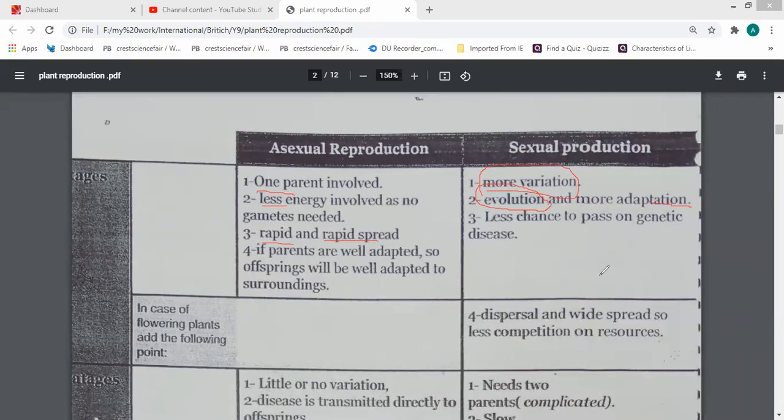For example, old people were giants, more than 3-4 meters tall, but now most people are less than 2 meters. So there is evolution.